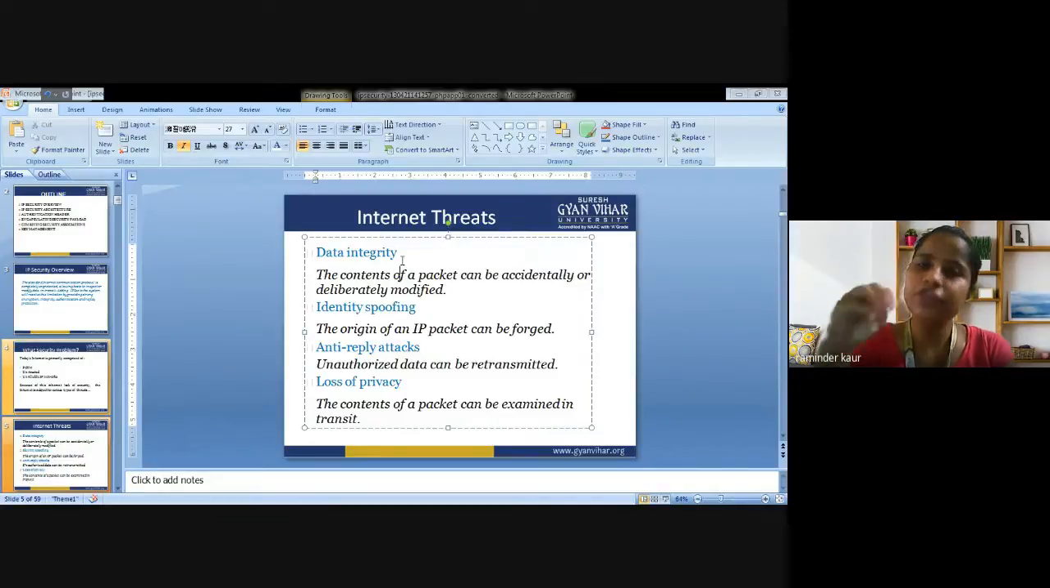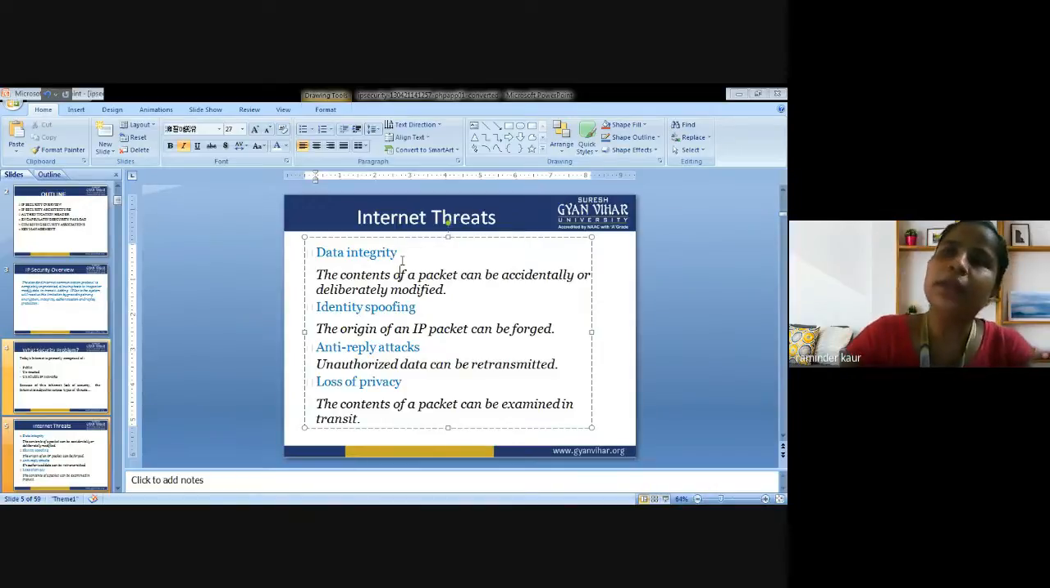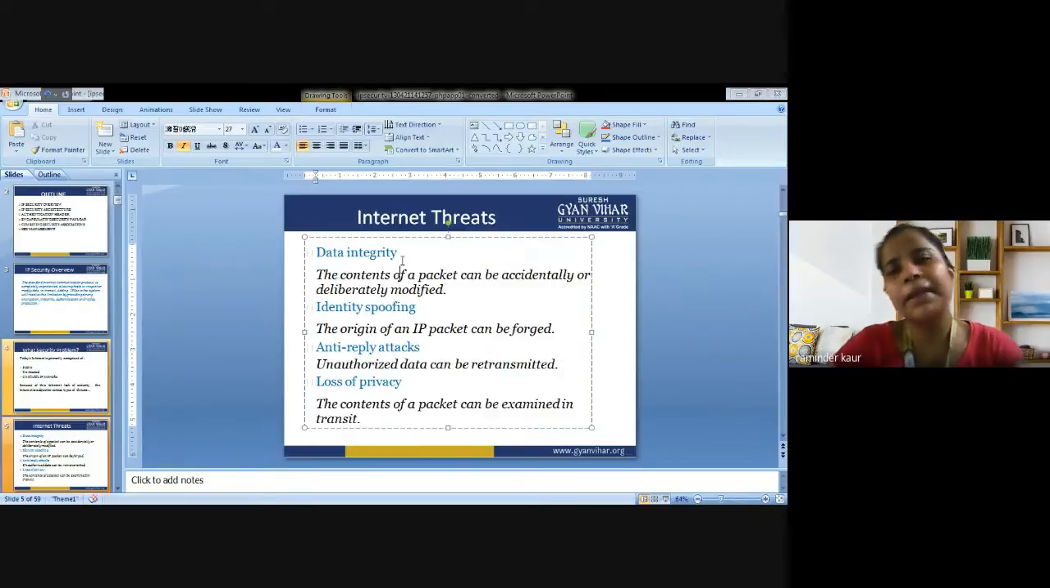He is intentionally modifying the message that is sent by the sender to the receiver. After modifying that information, it is being sent to the receiver. So, in this way, the data integrity is lost. The contents of the packets can be accidentally or deliberately modified.